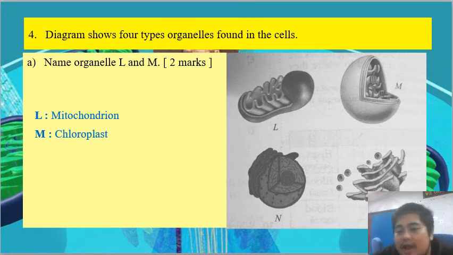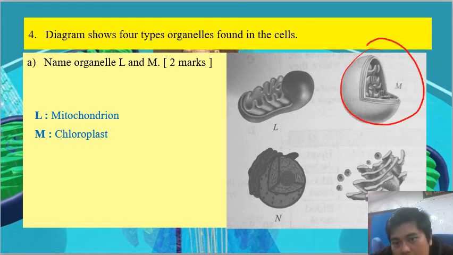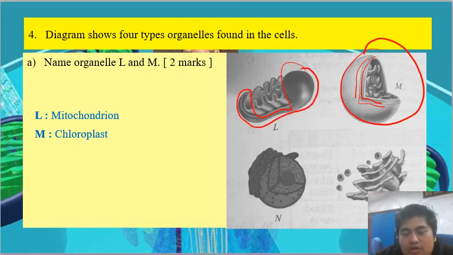How do we know that? If you can see here, our organelle here has a double layer. So they have a double layer of membrane. Same goes for the mitochondria. They also have a double layer, but the inner layer is folded.